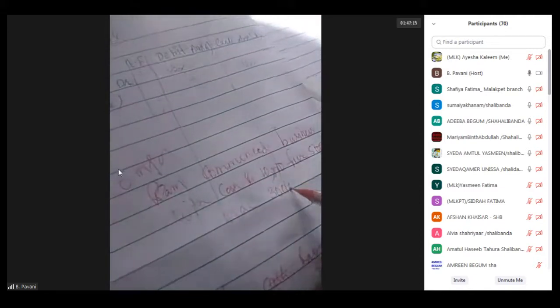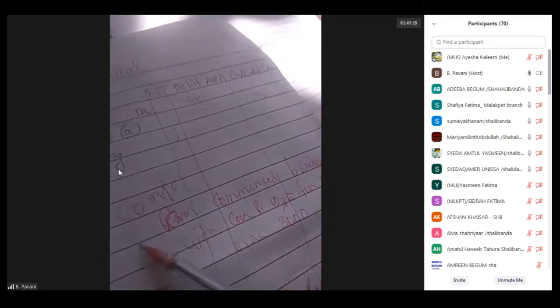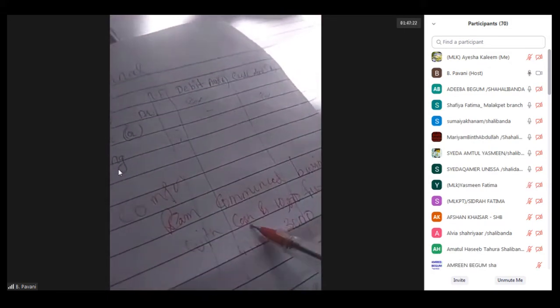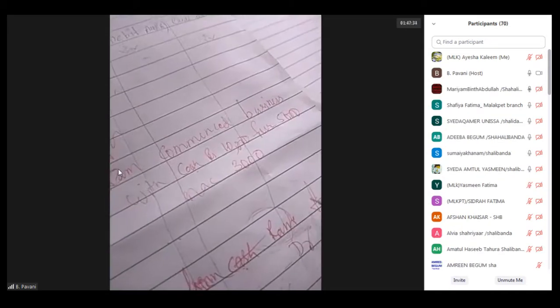machinery 3,000. So here, when Ram is starting the business, he is bringing cash, furniture, and machinery to the business. These three things are coming to the business on the same date. So cash account debtor, furniture account debtor, machinery account debtor.